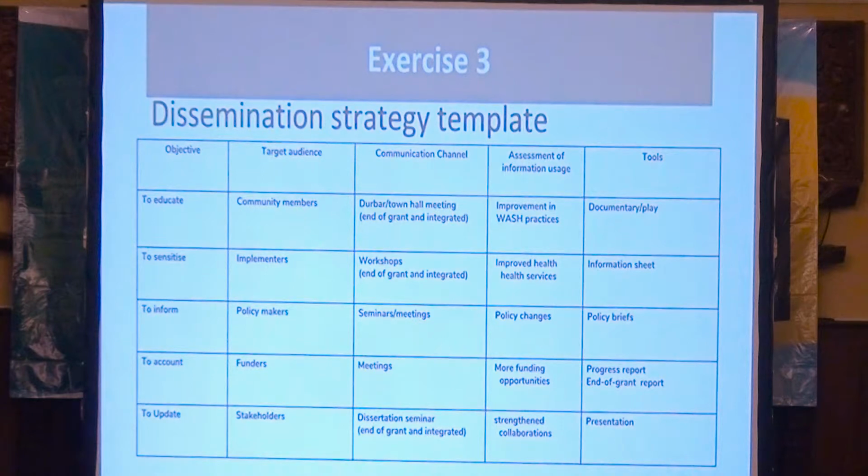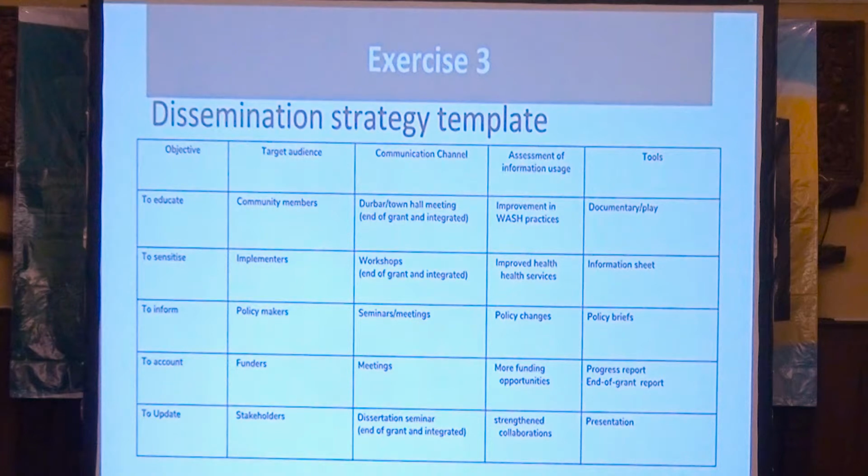And this will be integrated in the course of the project and also at the end of the project. Well, this part wasn't very clear, but we think that for assessment of information use, improvement in WASH practices within the communities will tell us this. And tools will be through documentaries and plays within these town hall meetings and DEBAs.